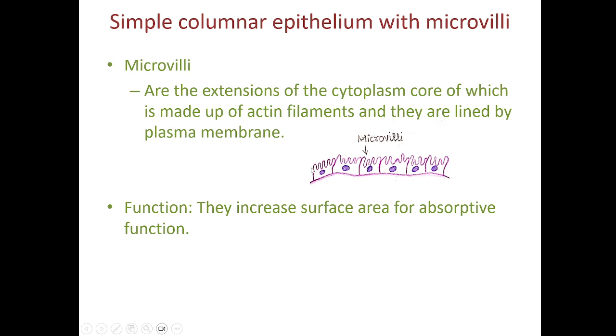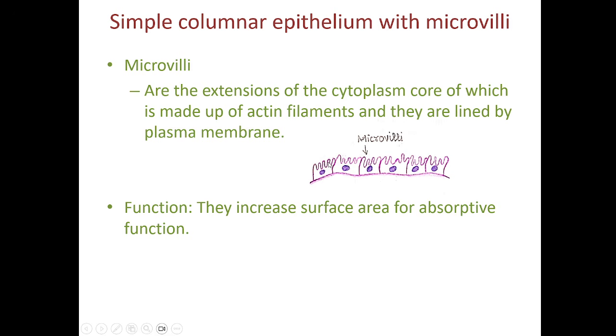So, in this picture, you can see on the apical surface, this is the plasma membrane which is folded, and they look like finger-like projections coming out from the cell. Inside, the core will be formed by cytoplasm of the cell, and in that cytoplasm, actin filaments are present. This helps in increasing the surface area of the apical surface of the cell. So definitely it will help in absorption.